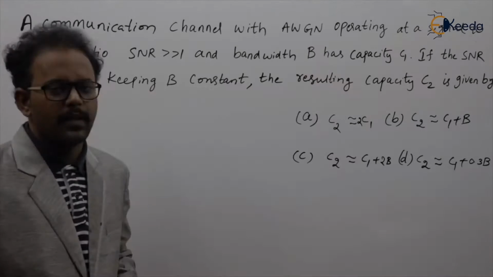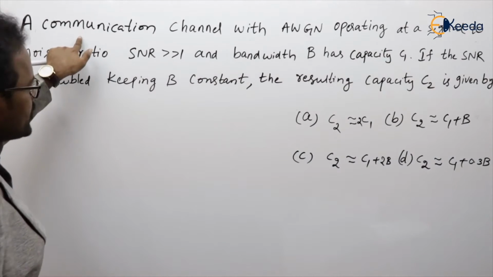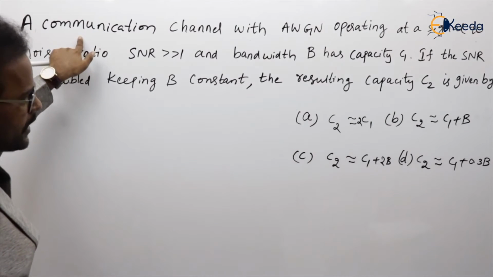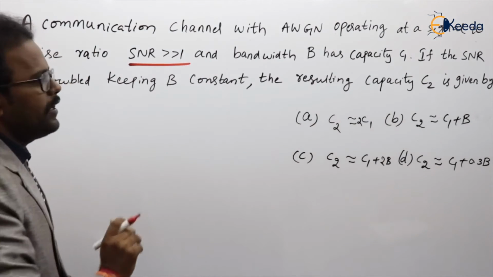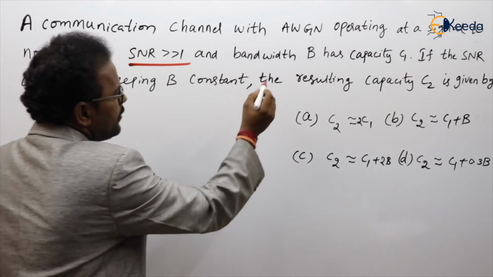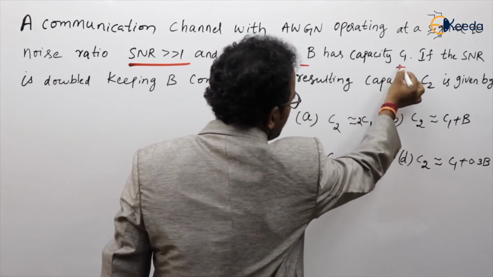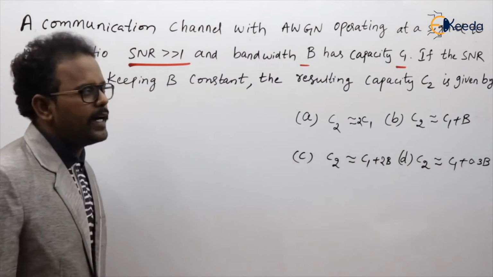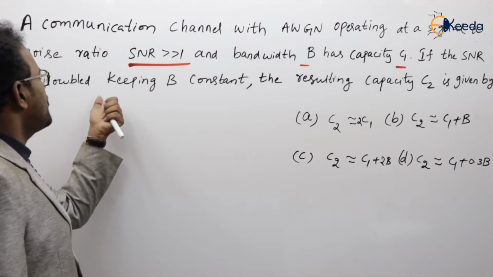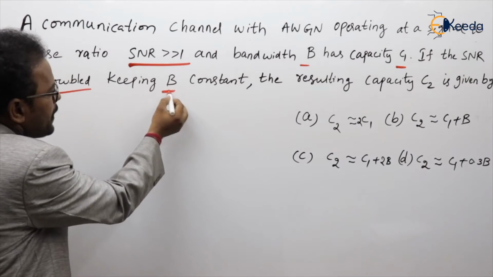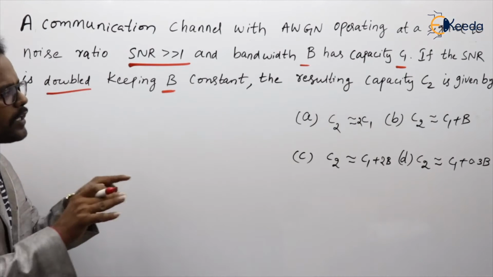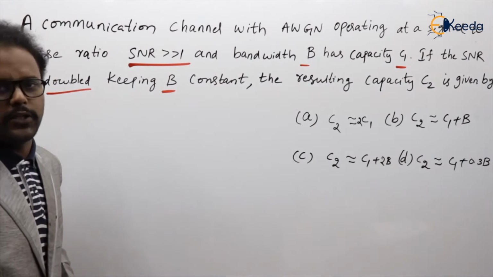Clear? See, a communication channel with AWGN channel at a signal to noise ratio far greater than 1 is given. And the bandwidth is B, capacity of the channel C1. What is done: if SNR is doubled by keeping the bandwidth constant, what is the new value of capacity of the channel?